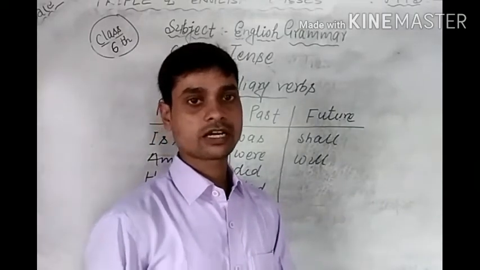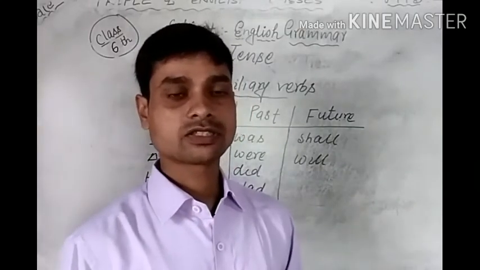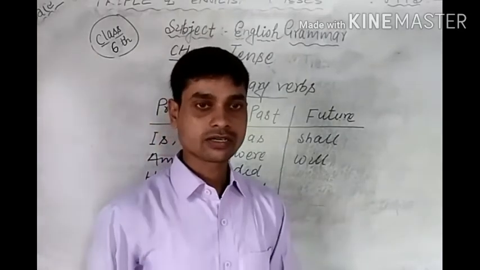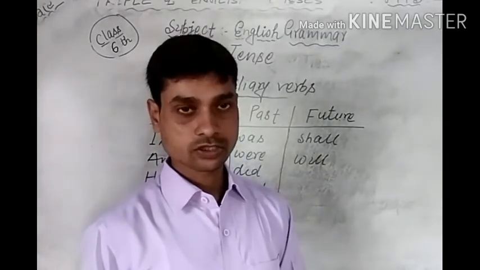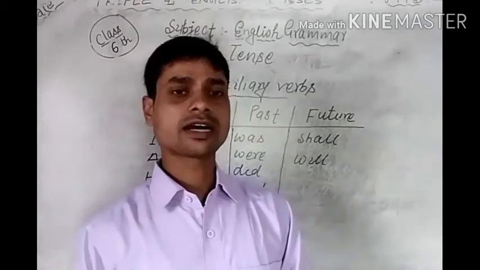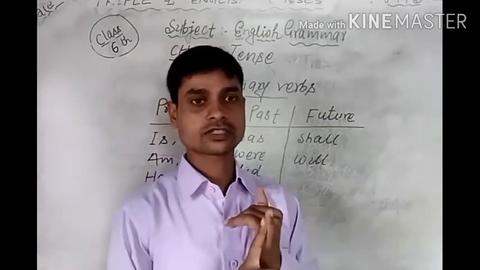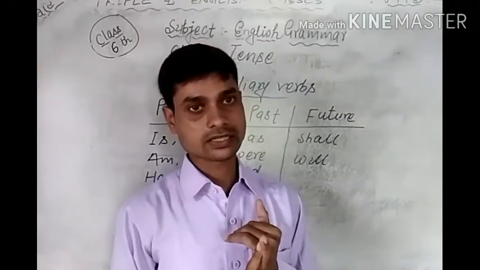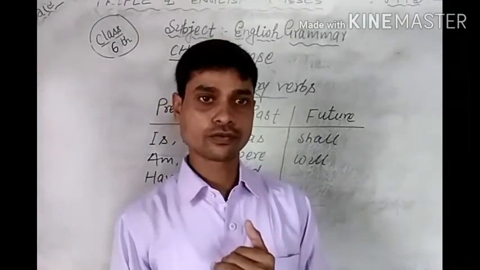First of all, we are going to study present tense, and the first kind is simple present. Students, I will remind you of the names of the kinds of tense. Each tense has four kinds.